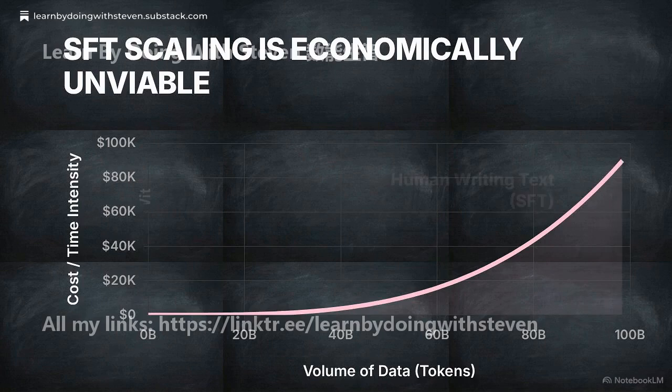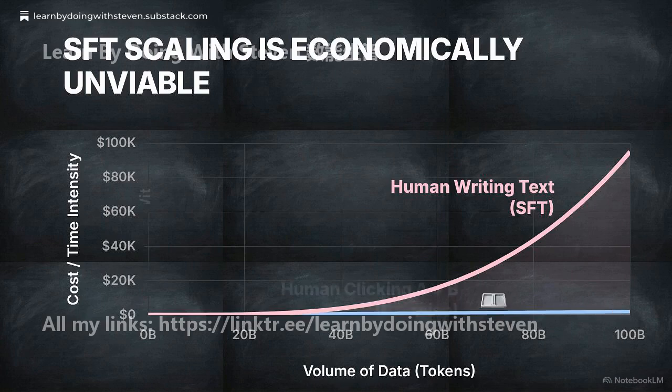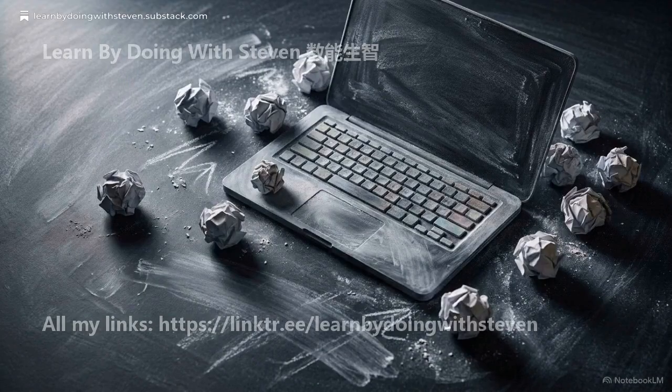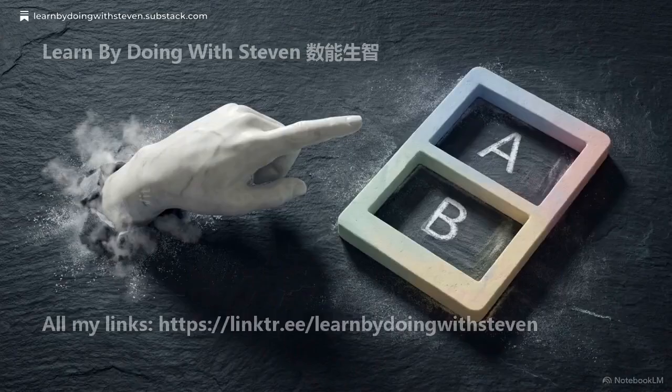Hiring experts to write long-form demonstrations takes massive time and capital. In contrast, having a human simply click which of two options is better costs a fraction of the resources. This introduces the generator-validator gap. It takes significant cognitive effort to write a precise, high-quality essay from scratch. It takes much less effort to read two generated essays and accurately judge which one is superior.